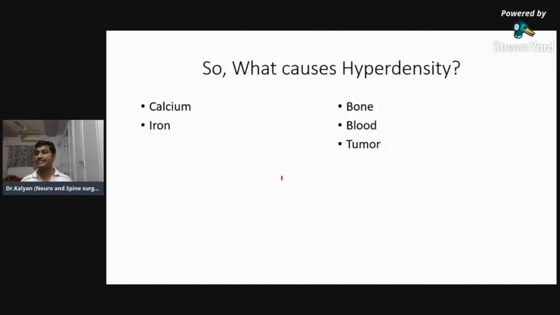Whenever you see something in the brain which is hyperdense, you should ask yourself why it is hyperdense. Anything hyperdense in the brain can be because of only two things: either calcium or iron. So now tell me, what structure in your entire skull and brain contains calcium?